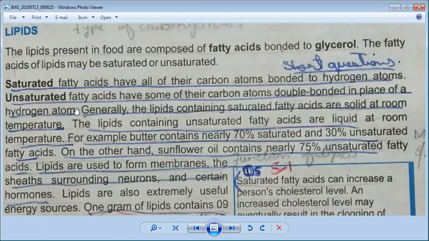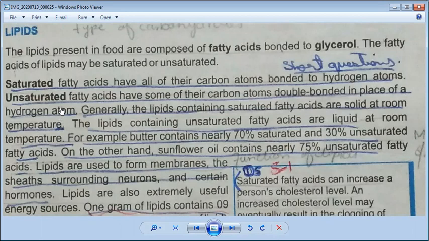Lipids containing saturated fatty acids are solid at room temperature. So we are discussing that lipids are made by fatty acids bonded to glycerol. Fatty acids are further divided into saturated or unsaturated. So the lipids which contain saturated fatty acid are solid at room temperature. Lipids containing saturated fatty acids are solid at room temperature.